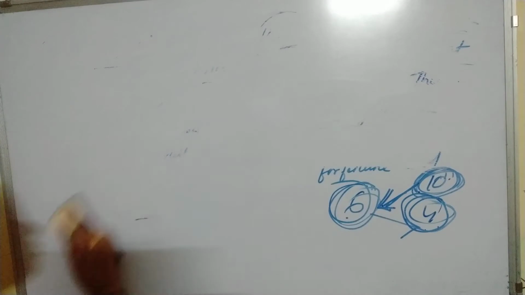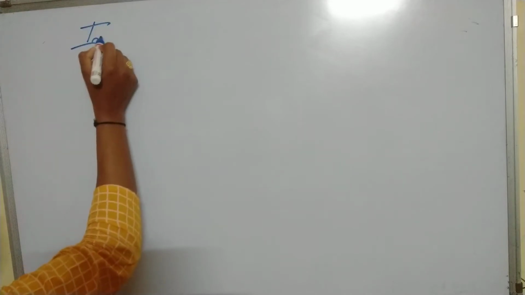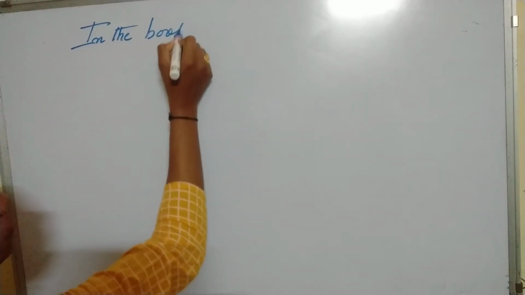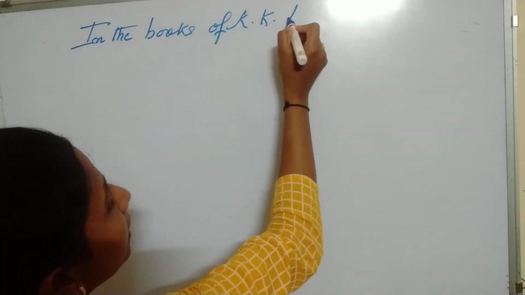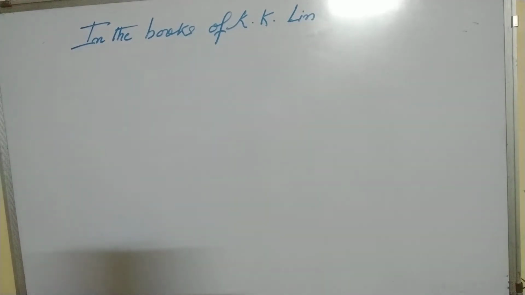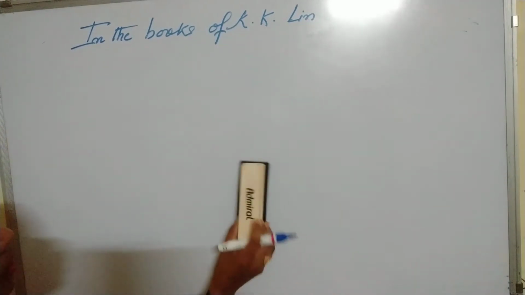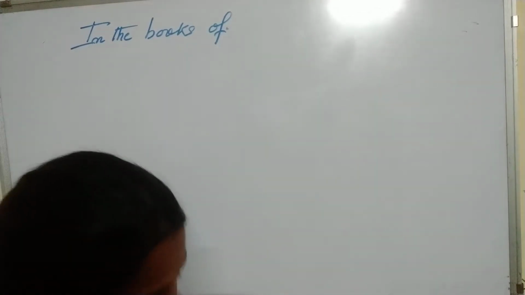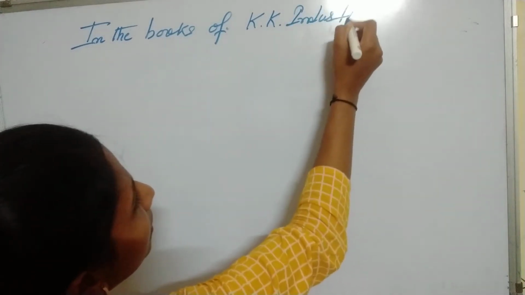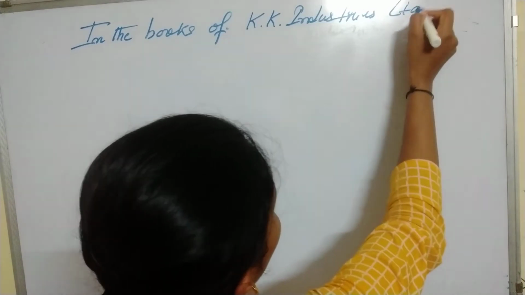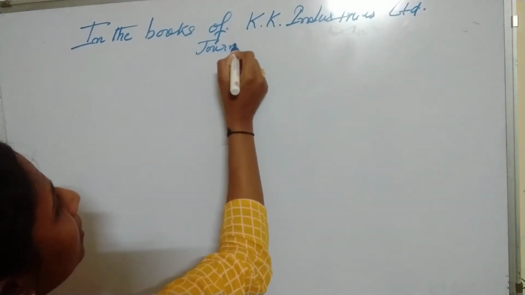First of all, we will prepare the format of the journal, because we are to pass the journal entries. So, above we will write In the books of. What is the name of our company? KK Industries Limited. Below we will write Journal.